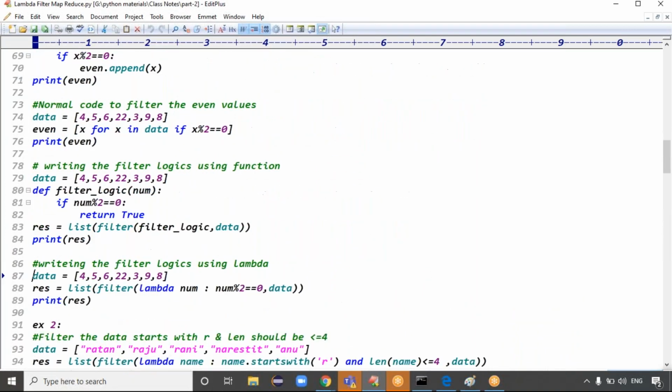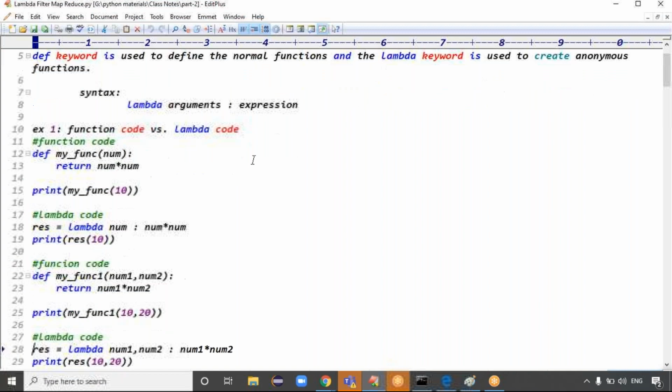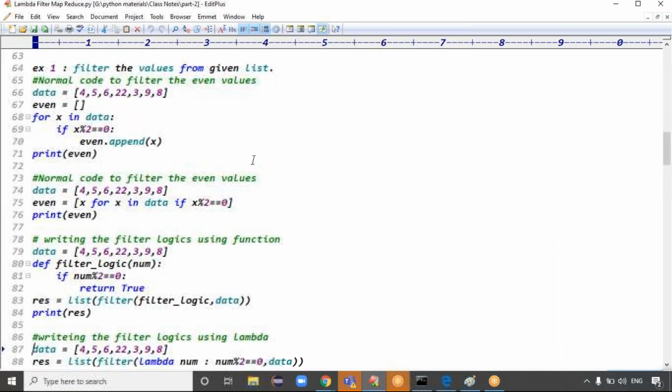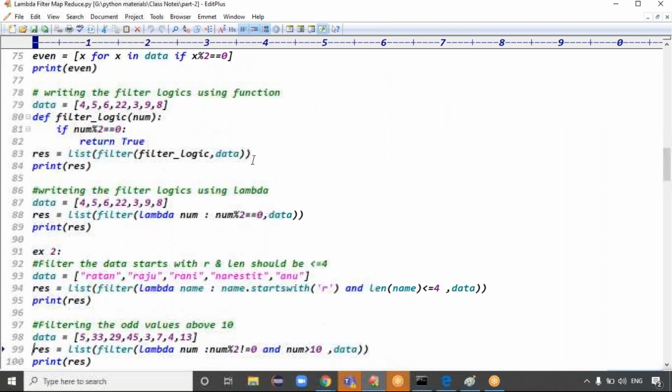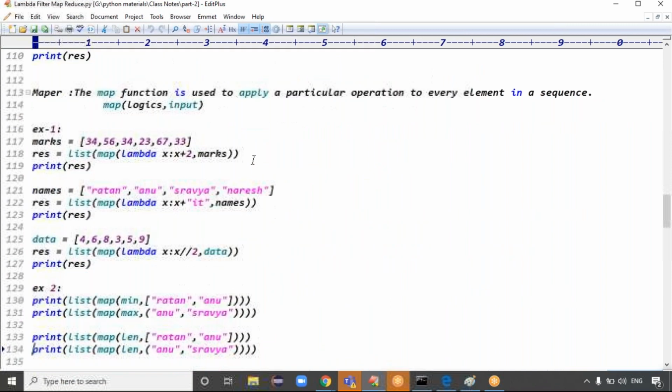Now see the syntax of lambda expression, guys. Lambda, you can take the arguments and you can take the expression, right? Last class we finished lambda expression. And filter means from the huge data, we are filtering some data. Today's class, we'll go for two more concepts, which are mappers and reducers.